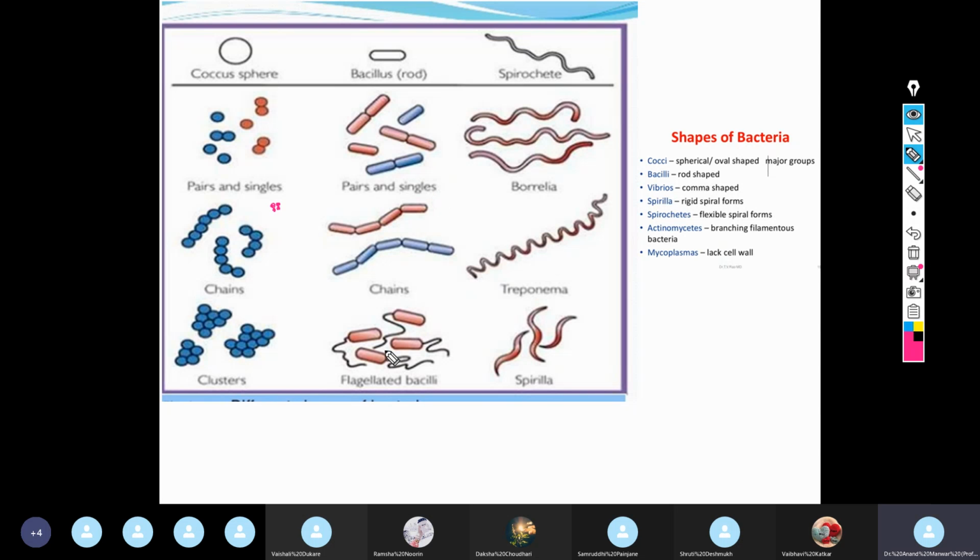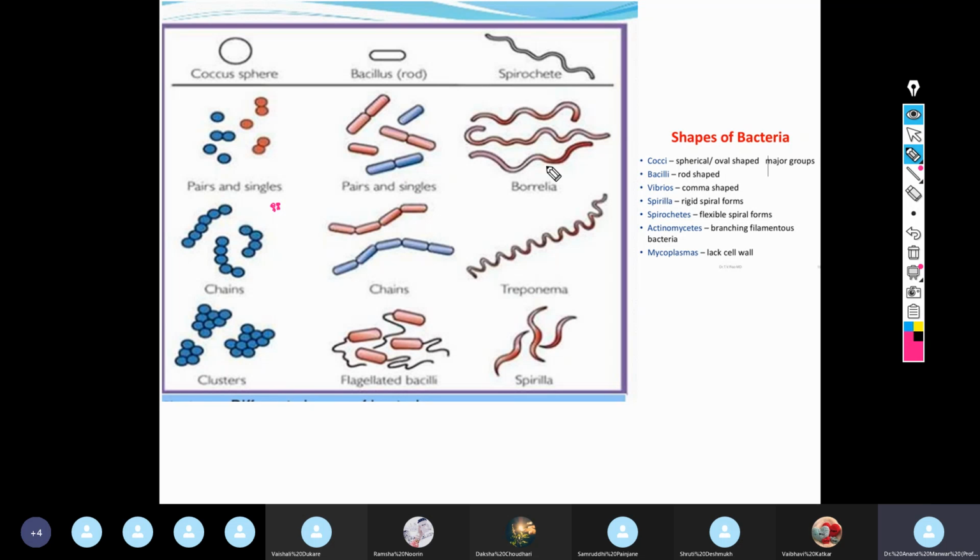Most of the rods may be flagellated. So flagella is also there, but mostly under light microscope you are not able to visualize this. Motility can be seen by special staining technique, and if motility is there, you can say that the organism is flagellated, right? Mostly flagella is associated with rod-shaped bacteria. They are not seen with cocci, right?